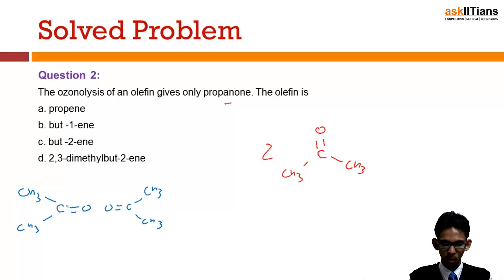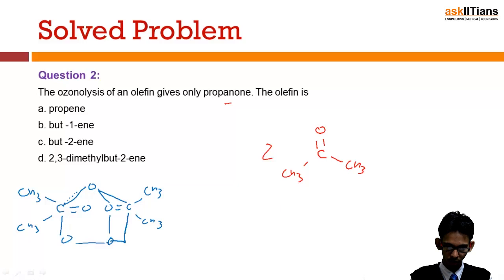Now we have to convert this into the form of ozonoid. So this would be the ozonoid formed, so that the formation of this compound took place.